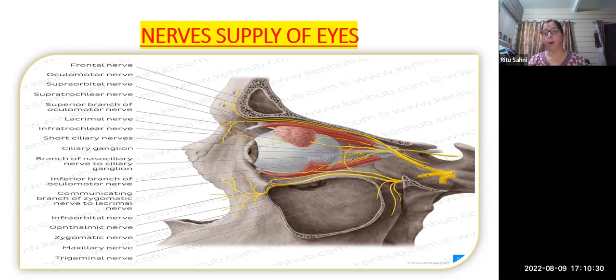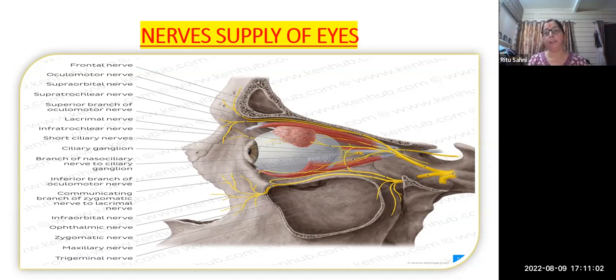And yes, we can proudly say that we are learning about the vascular system also: what are the veins, what are the arteries which supply, and where the venous drainage is coming from. As we know, the middle layer of the eye is made up of the vascular part. So there can be vascular insufficiency also, and we have to treat the vascular part too. So this is all very important. Don't think that this topic is only for optometry and ophthalmology students.